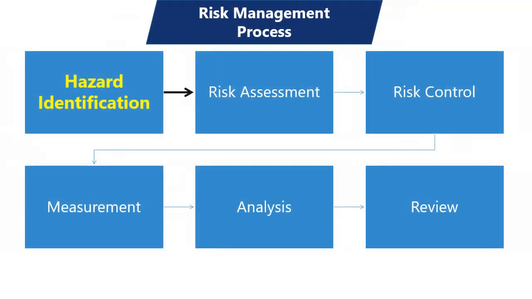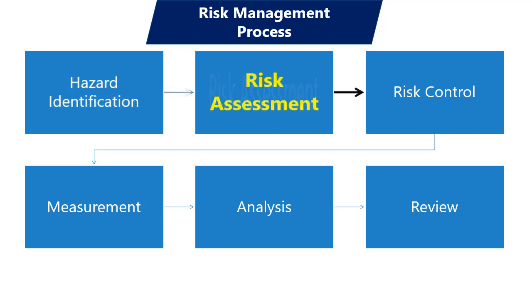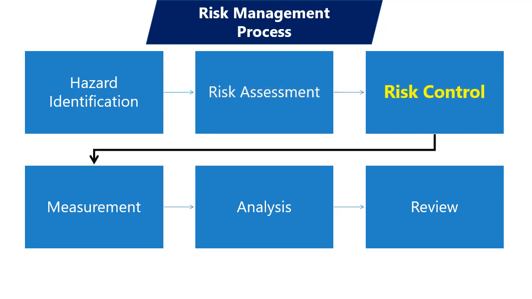Let's consider the OHS risk management process. The process flow diagram for risk management process is being shown. The first step is hazard identification. The output from the hazard identification becomes the input for the next stage of the process, which is the risk assessment. Once risk is assessed, then suitable control measures are implemented to control the OHS risks as per the organizational requirements. The risk control strategy may differ from one organization to another.